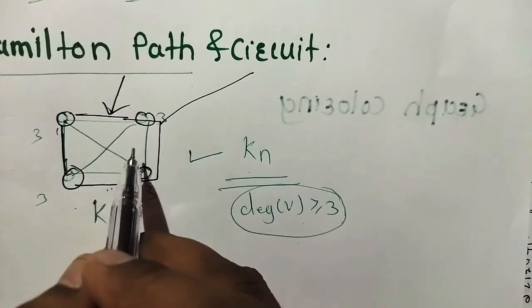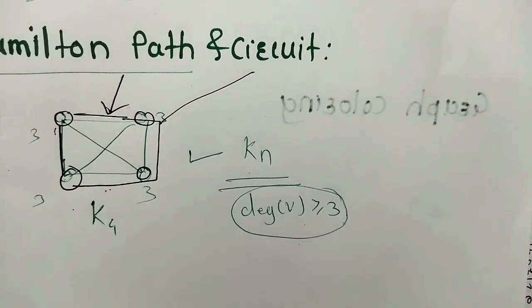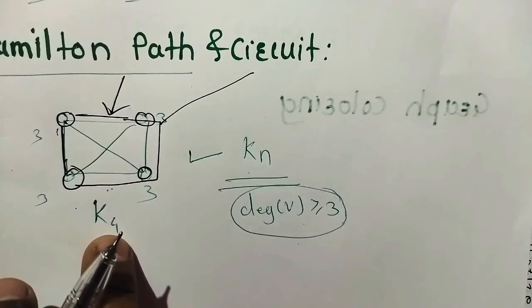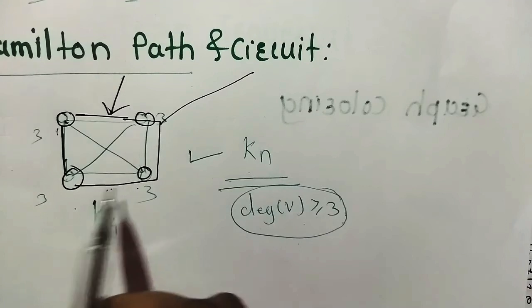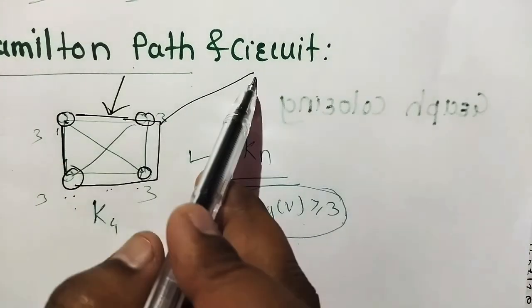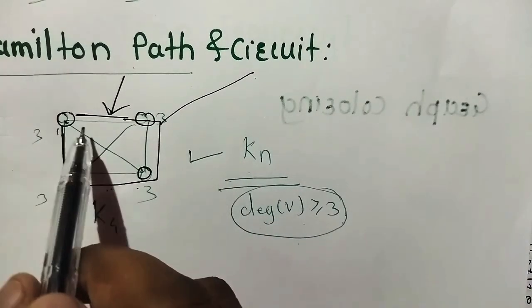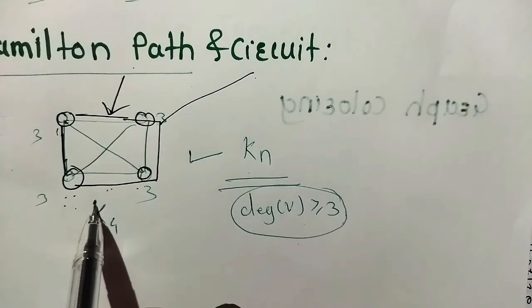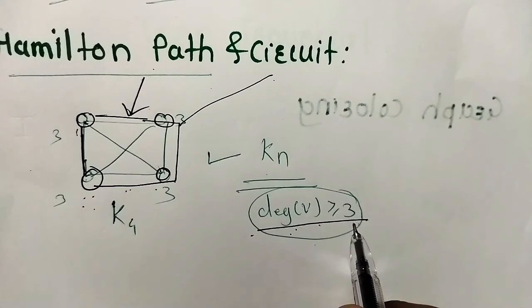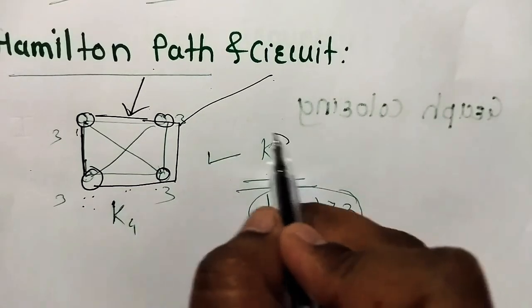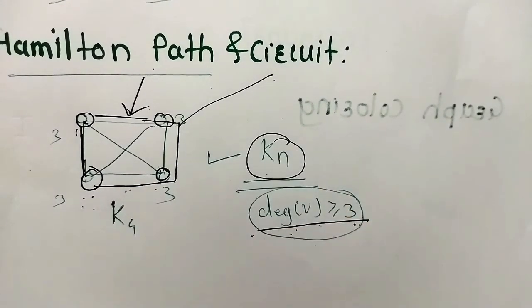In an Euler's graph there is no edge repetition, and in a Hamilton graph also there is no edge repetition, and it passes through each vertex exactly once. That is a path. A circuit passes through each vertex exactly once except the starting vertex. Just check that the degree of each vertex should be greater than or equal to 3. So complete graphs always contain a Hamilton circuit.